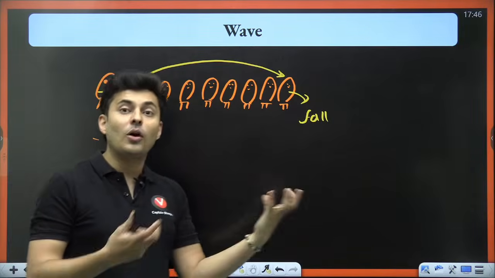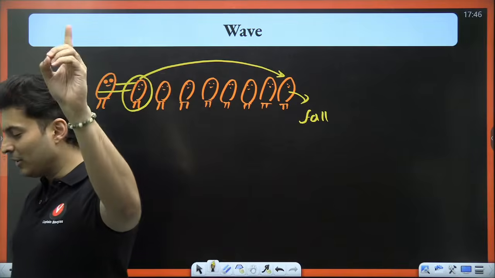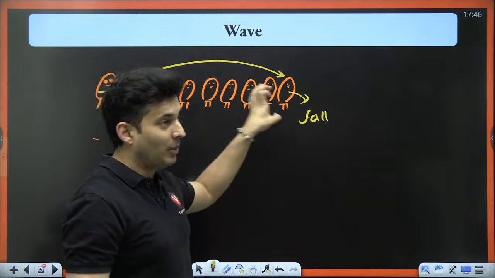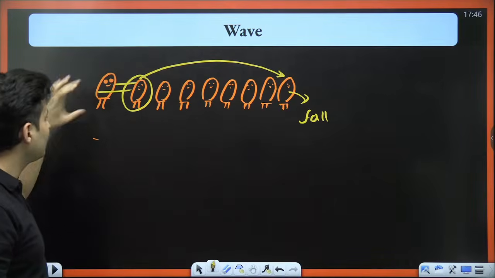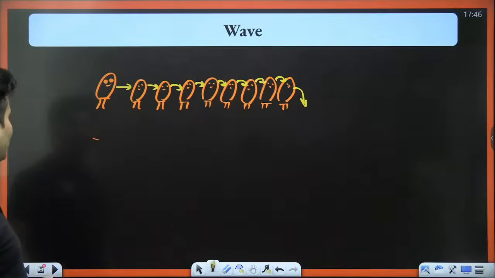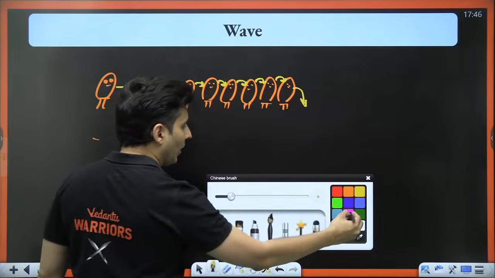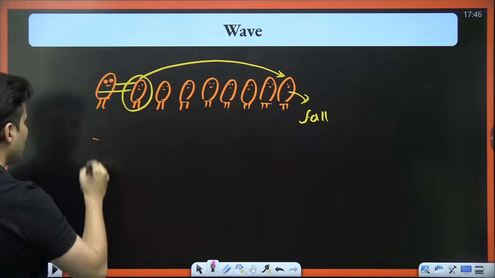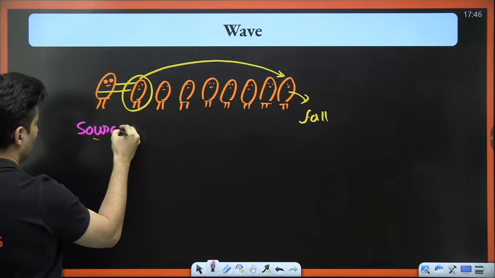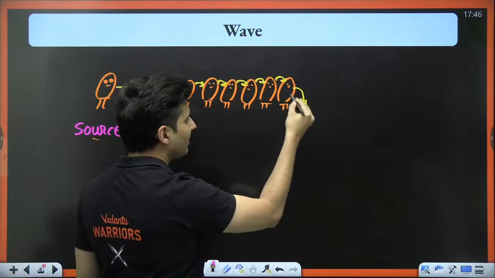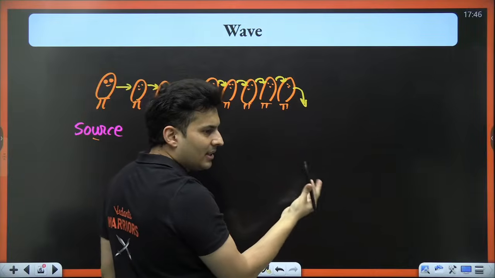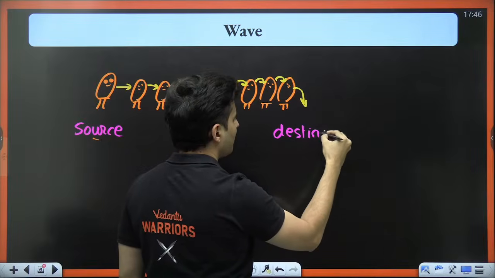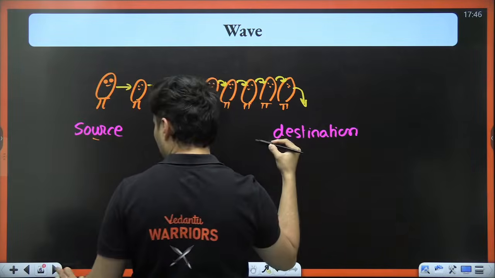The Pandu in the front got some energy, yes or no? Very good. So, the Pandu got some energy from whom? This Pandu over here. From this particular Pandu over here. So, I can call this the source. He's the source of energy. This person is the receiver, or I would just say the destination, of that energy.